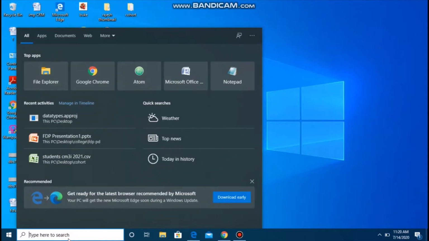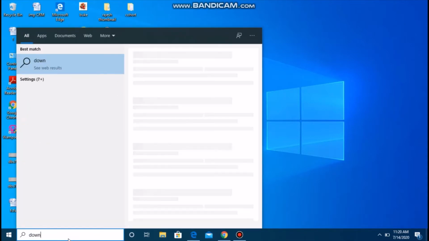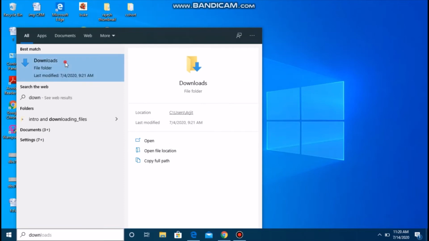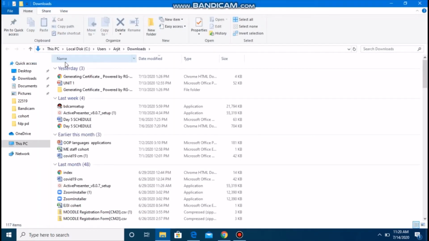downloading of Active Presenter. After completion of downloading, you will get Active Presenter underscore version 8.0.7 underscore setup. Friend, just simply double click on this setup to launch or start the installation process of Active Presenter 8.